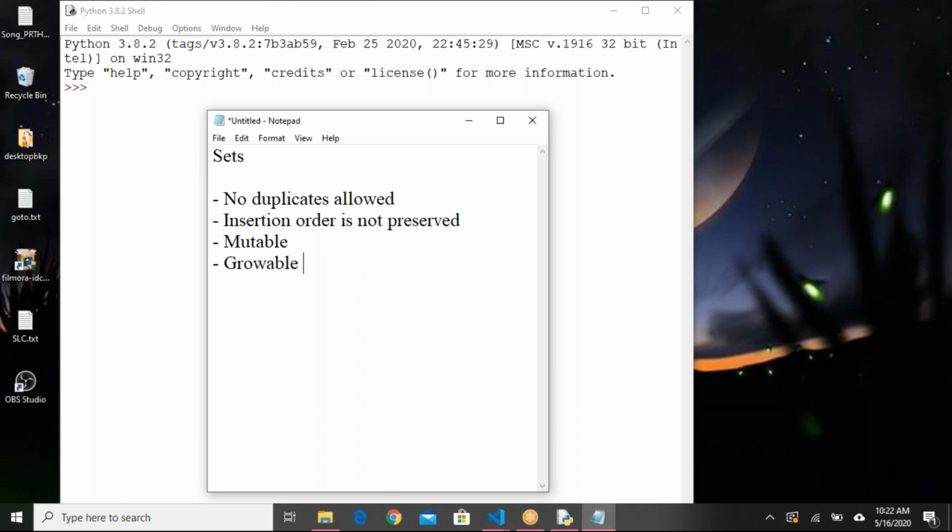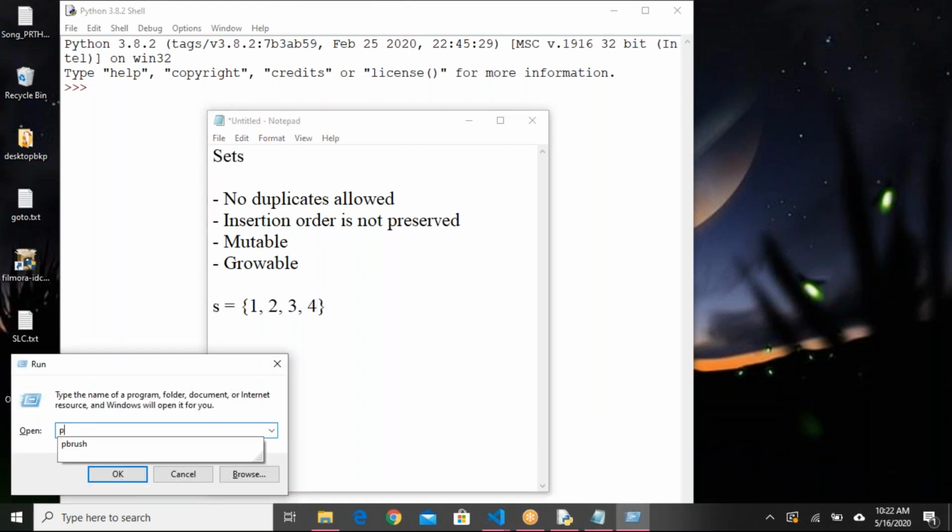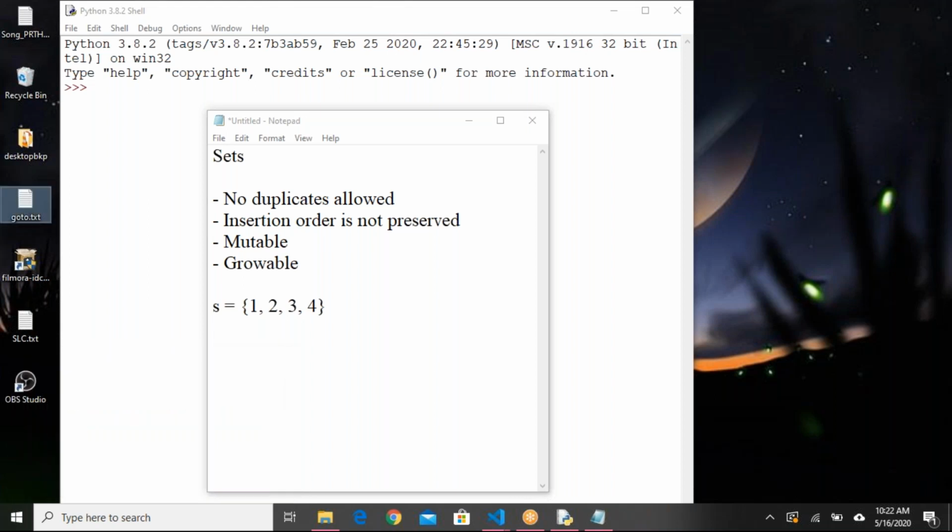How to declare a set? It's very simple. If you want to declare a set, you have to use braces and provide the values inside, 2, 3, 4, whatever values you want. S equals to, within braces you provide the data. Again, it can be any type of data, heterogeneous data. We can add the data here and perform some set operations in Python. We'll see some examples. First we'll see how we do general sets, then we'll see how we can do it in Python.